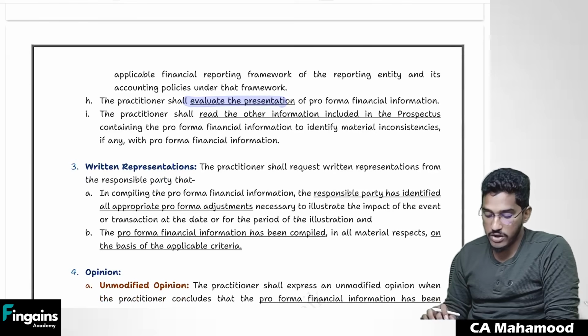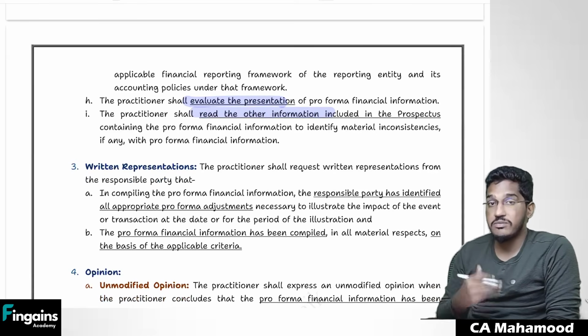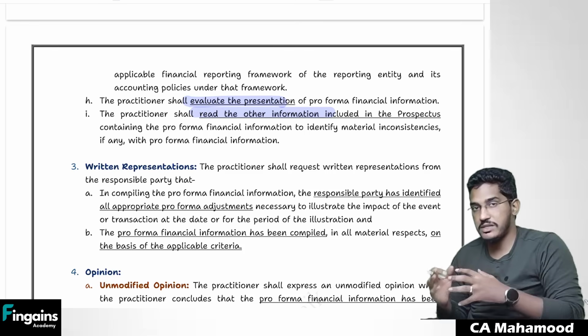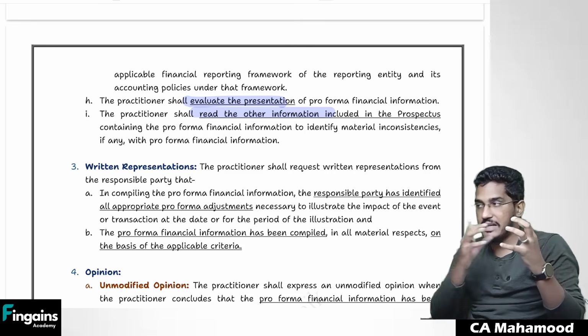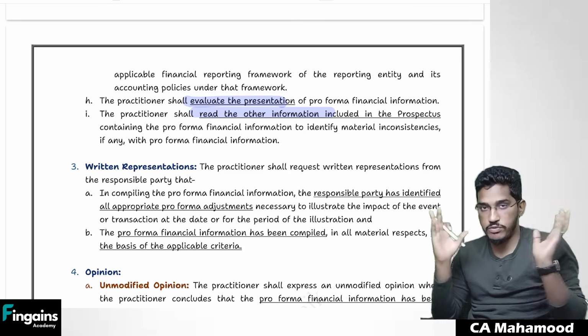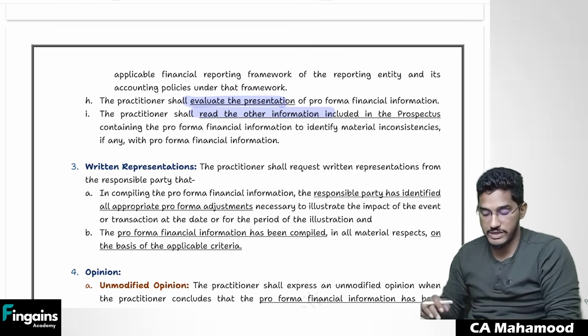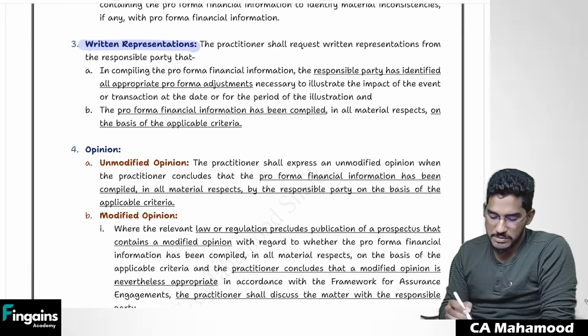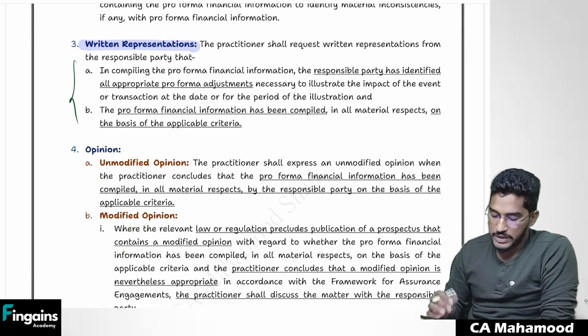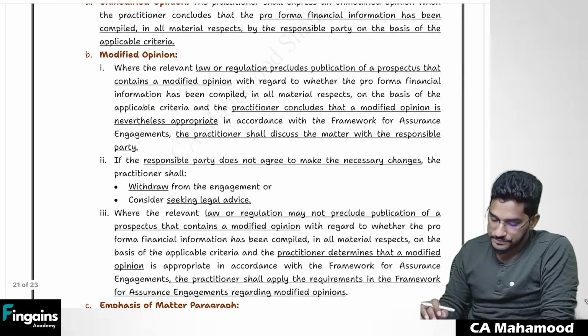Whether they have done the presentation properly or not, and even you need to check the consistency with other information. So in the prospectus, if some other information is also there, that other information should be consistent with pro forma financial information. Those things also you need to check. Then you need to obtain some written representations. These are common, you can refer to them. And finally, opinions you are required to give.